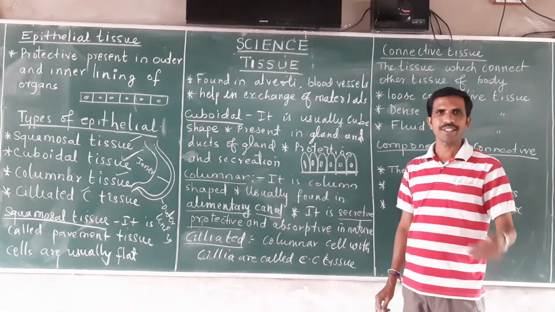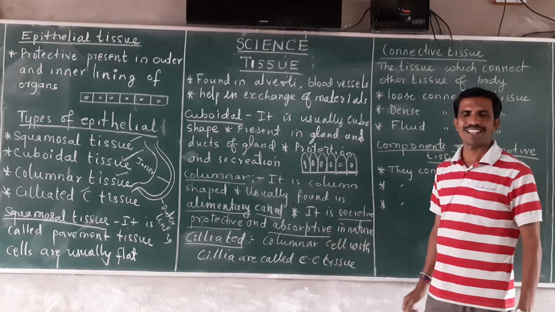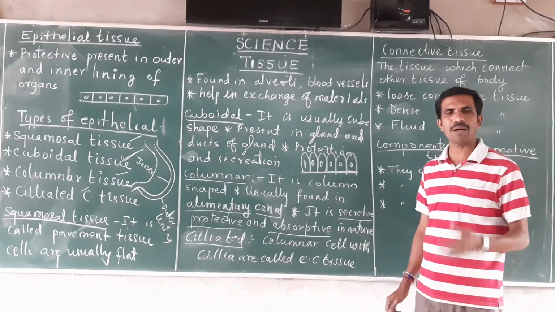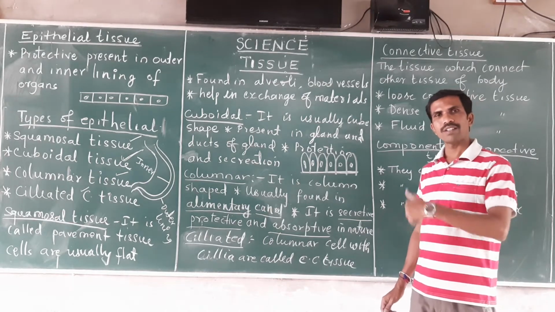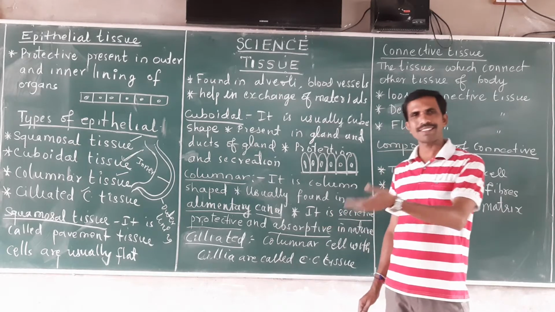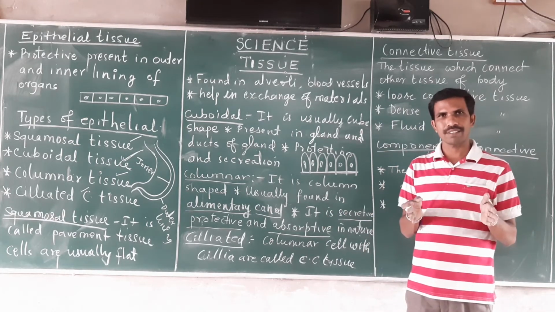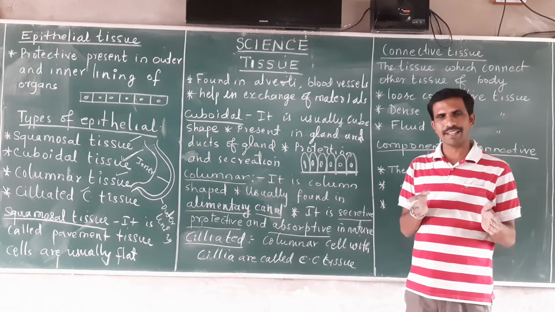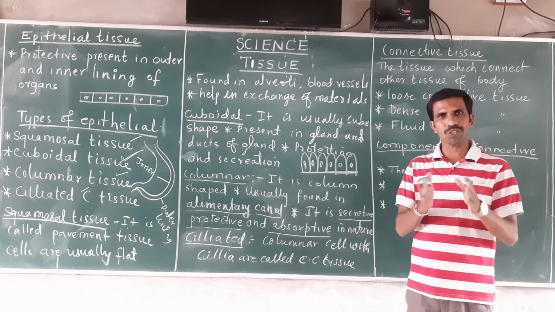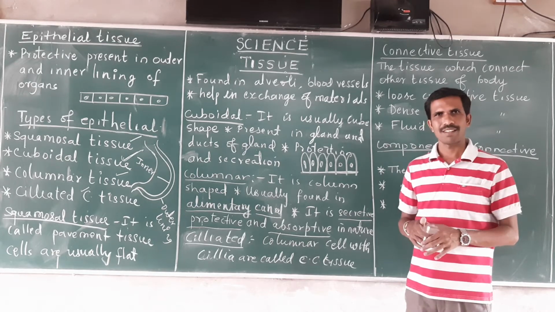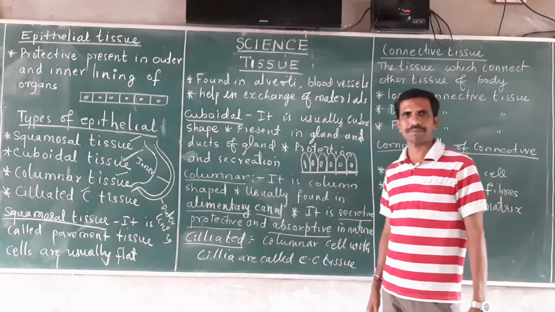Wherever they are present, they are also absorptive in nature. They help in the absorption of nutrients from the food to the blood. See, our food is mainly digested in the small intestine and the stomach. Absorption happens mostly, all the absorption of food happens in the intestine. In the intestine, these columnar cells are present.